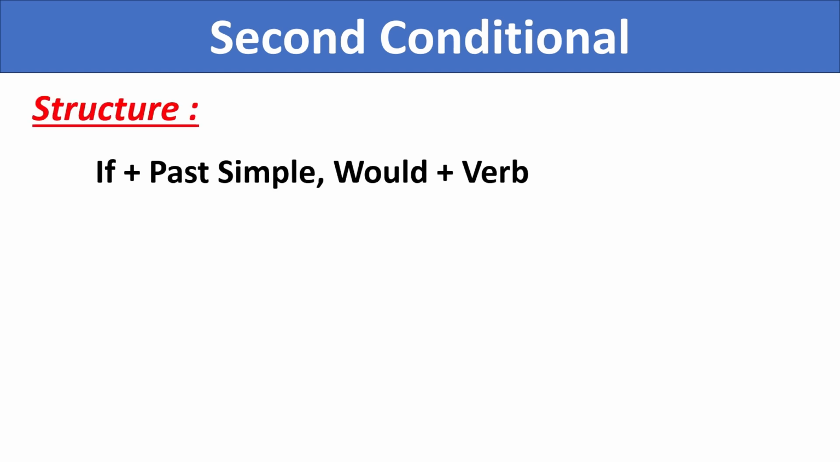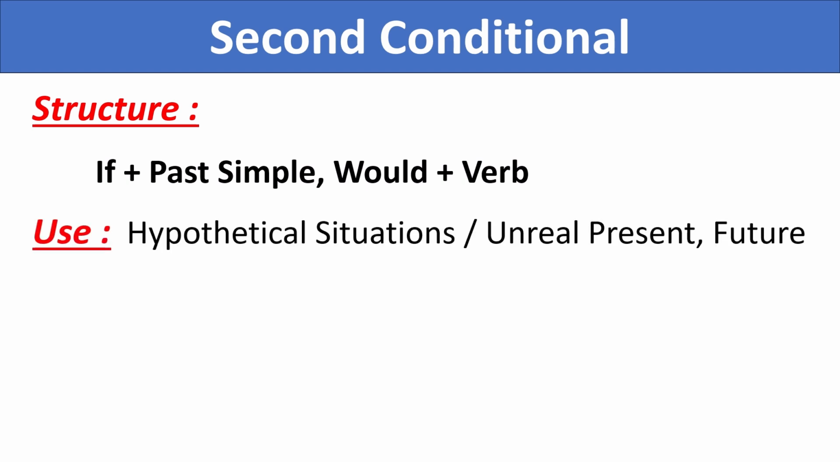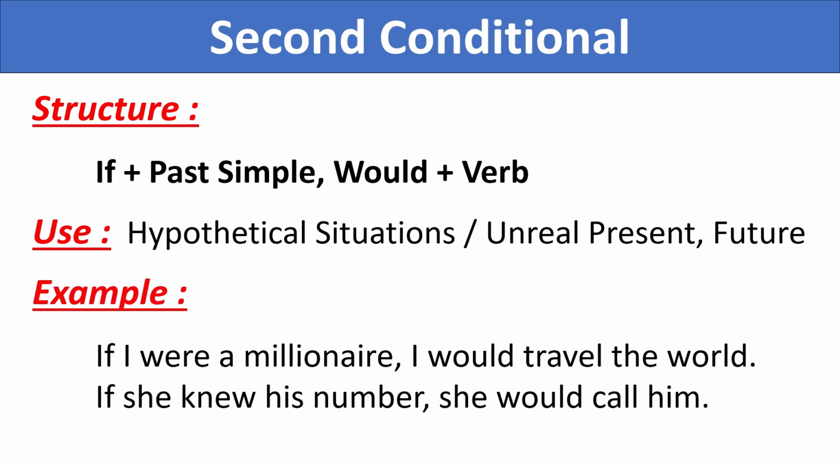And now comes second conditional. The structure is, if plus past simple, then would plus base verb. The second conditional talks about unreal or imaginary situations now or in the future. Some examples are, if I were a millionaire, I would travel the world. I am not a millionaire now. It's just an imaginary dream.